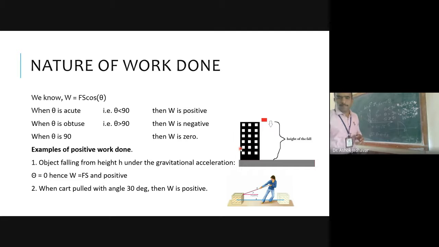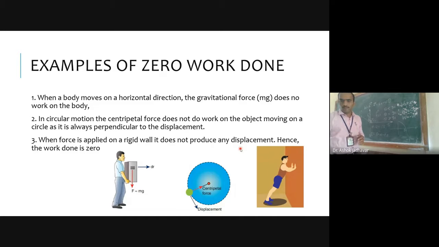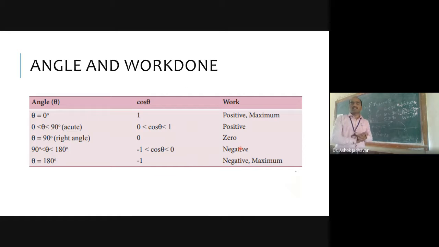Then we discussed some examples of positive work, negative work, and zero work. We discussed that zero work is possible when the angle between applied force and displacement is 90, or your displacement is 0. Then and only then can you have zero work done. Then we discussed the angle and work done relation. We observed that when theta is 0, your work done is positive and maximum. When theta is 180, your work done is negative and maximum, maximum magnitude one can say.